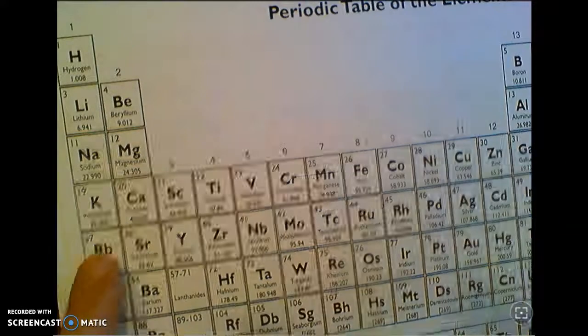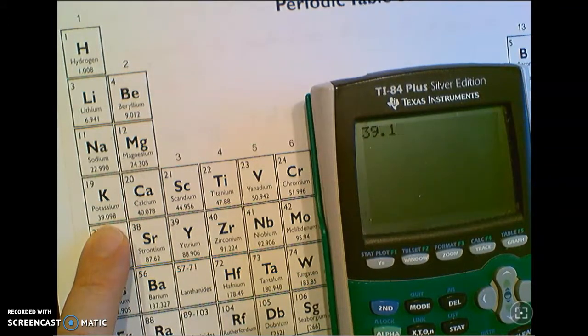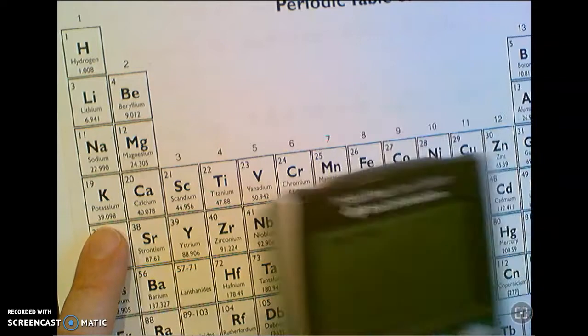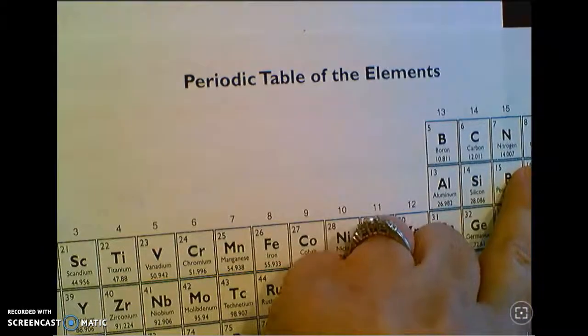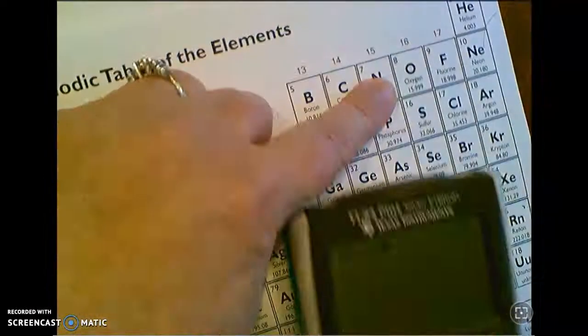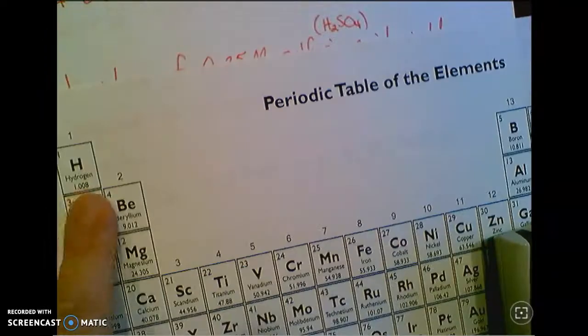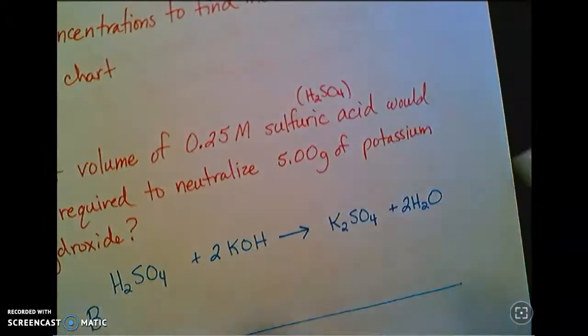So go to my periodic table. Potassium is 39.098, so I'm going to call that 39.10, plus oxygen, you probably know all these by now. Oxygen is 15.999, so I'm going to round that to 16.00, and hydrogen is 1.01.